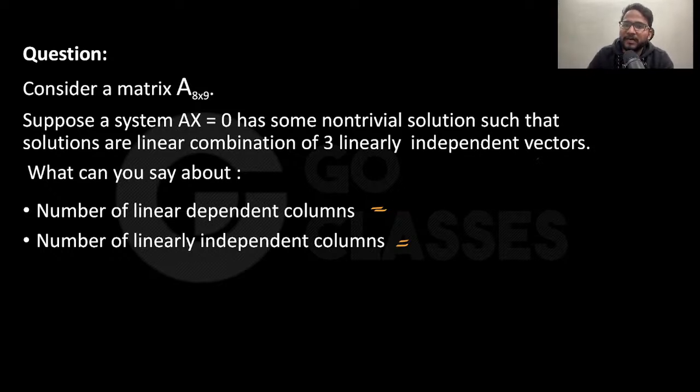Very easy, right? Here they are saying 3 linearly independent solution vectors. That means free variables, which means dependent columns, are 3. Independent, which means pivot variables, are 6, because the total is 9 columns. Great, everyone can answer this very easily. This is 3 and 6.